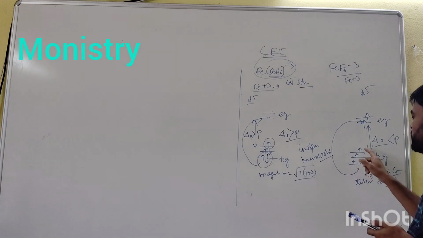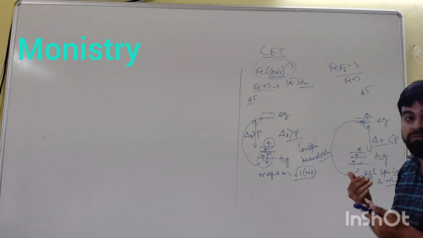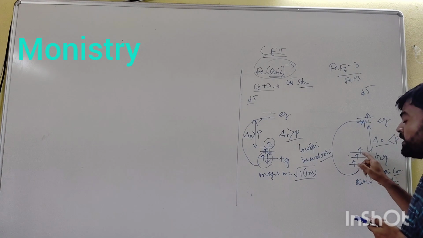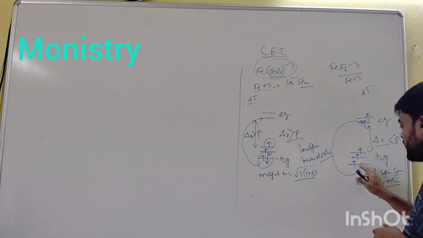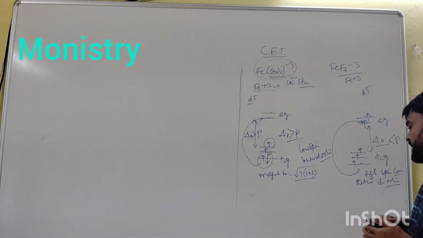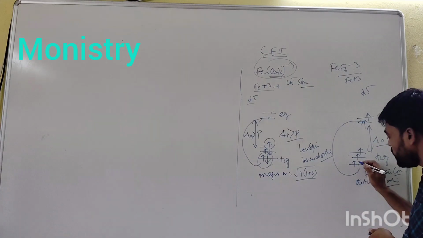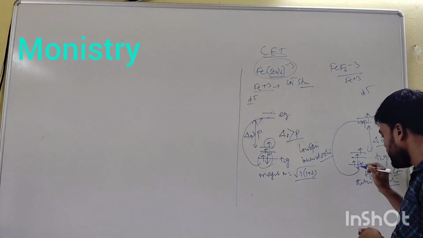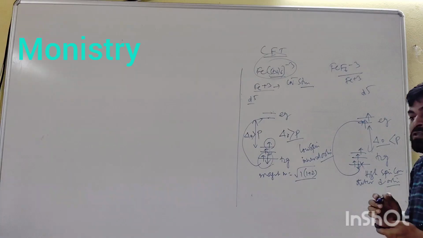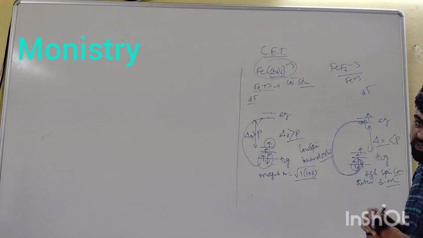Here also 1, 2, 3, 4, 5 are the d5 electrons. The number of unpaired electrons is 1, 2, 3, and the fourth electron goes here or goes there. There are two possibilities, but in the case of a mild field ligand, delta O is minimum, that is, the energy difference is minimum, so the fourth electron occupies there, which is not possible, and this electron goes from here to there.